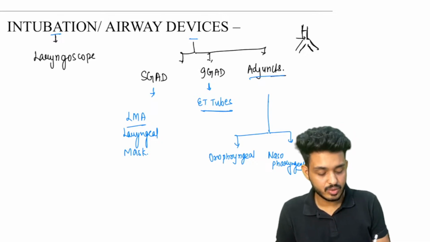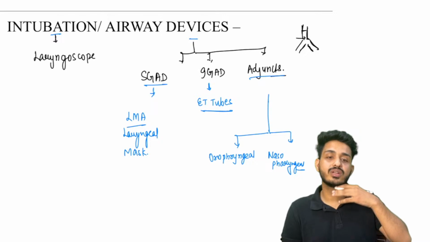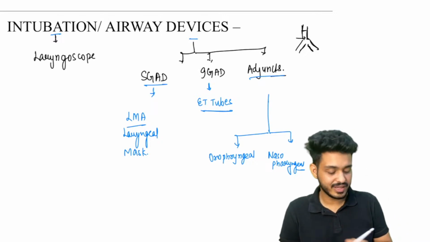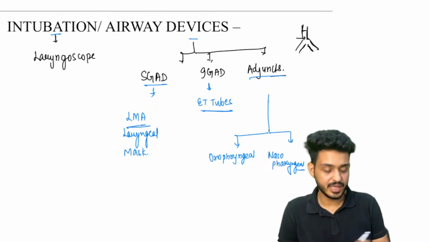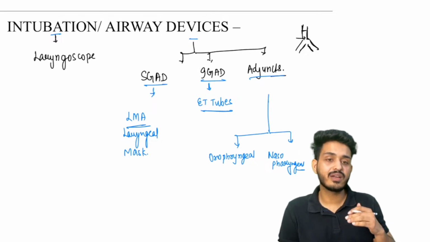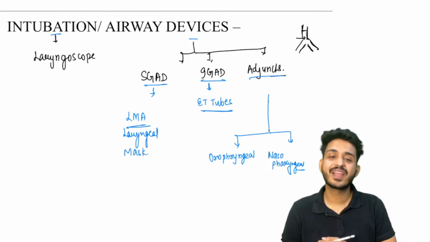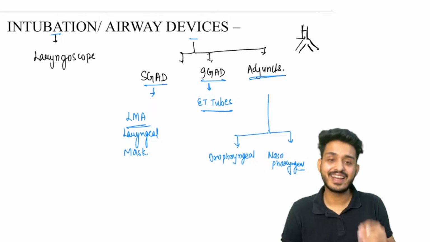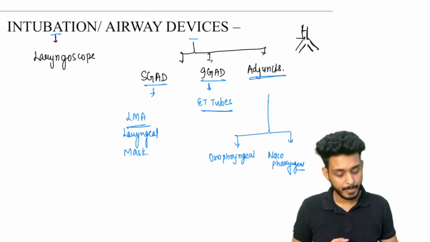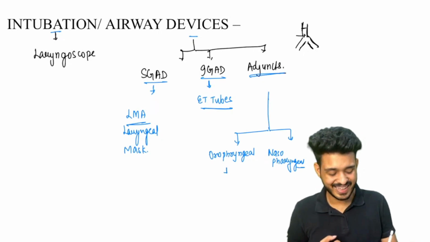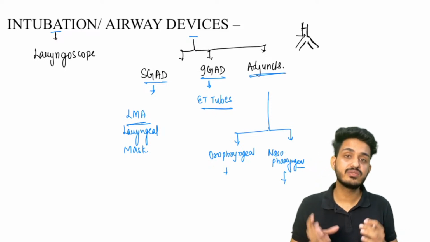We are having those devices which are working above the glottis, these are known as supraglottic airway devices. The example will be LMA. We are having infraglottic airway devices, the example will be ET tubes. Okay, and lastly we are having your adjuncts. These are the supportive devices. For example, we are having oropharyngeal and nasopharyngeal adjuncts.